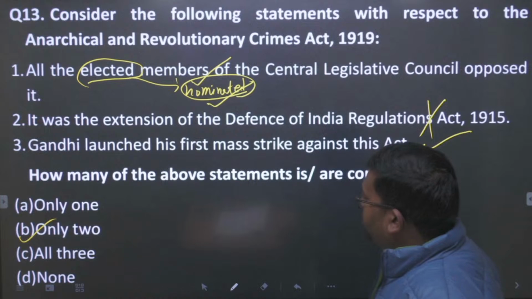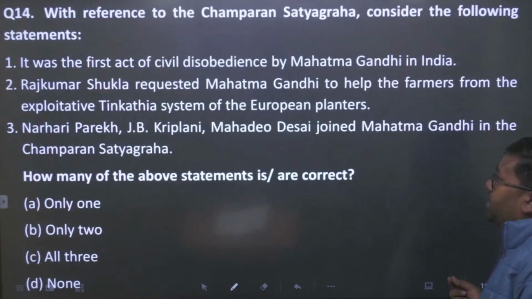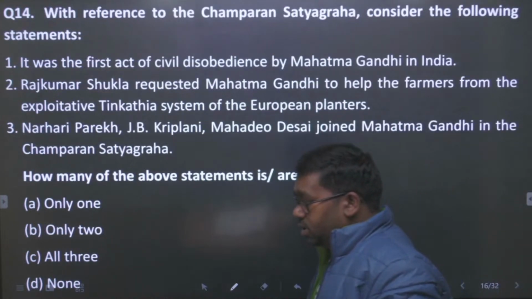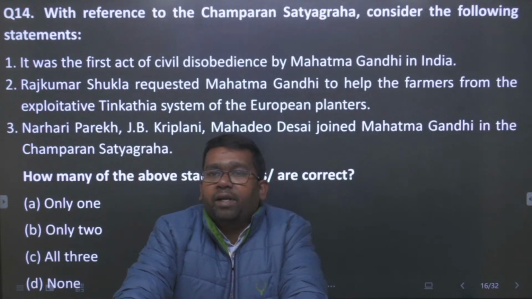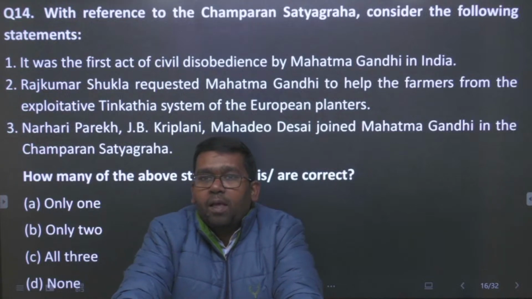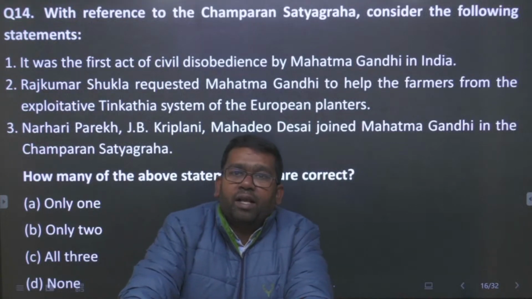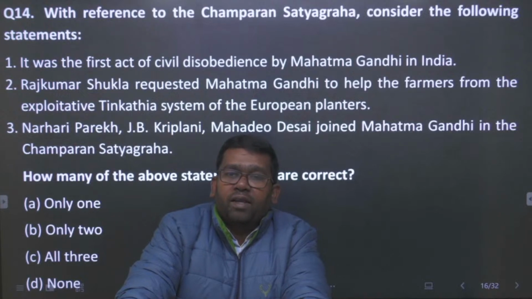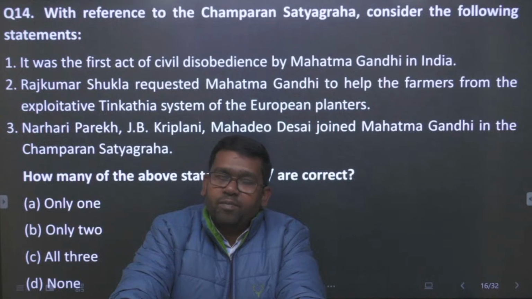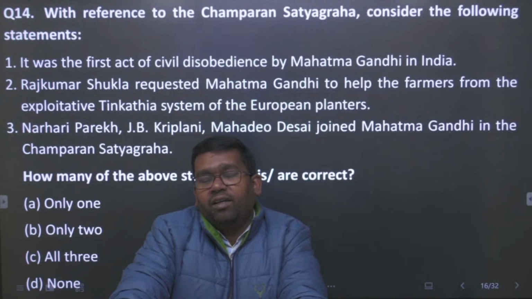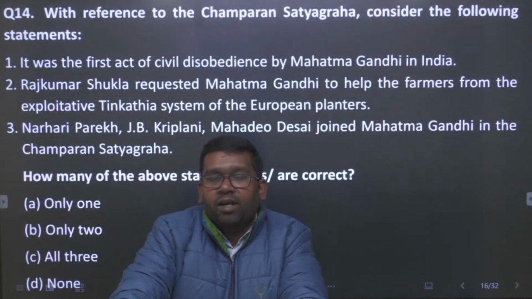So when we go to question number 14, especially this question is related to the Champaran Satyagraha. You already know that Champaran Satyagraha occurred in 1917, and what was the background of Champaran Satyagraha? In the Champaran Satyagraha, Rajkumar Shukla came to Lucknow. He was inviting Gandhi to go to Champaran. Then he went to Champaran. We have a lot of stories, है ना. Firstly, Gandhi had refused to go to Champaran. Then after 4 times, he said that he will go to Champaran. Okay, so let us see about the Champaran Satyagraha, what the statements are.